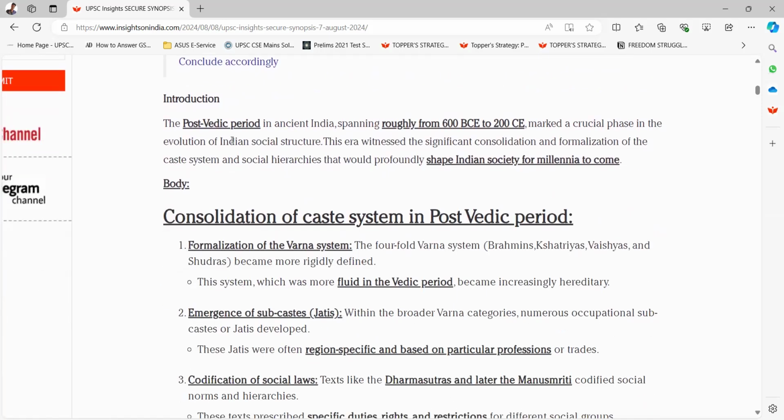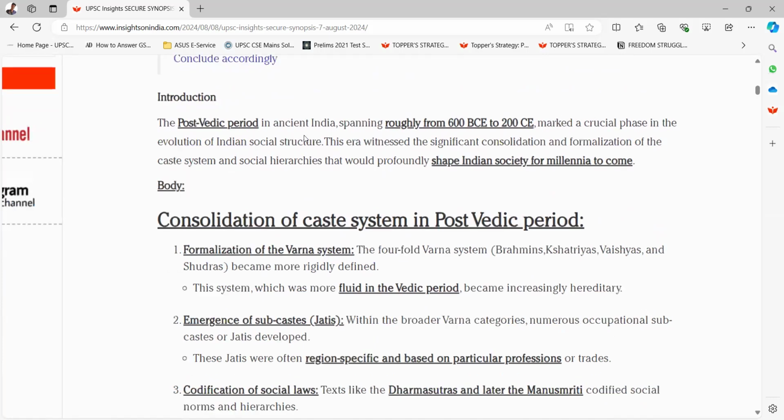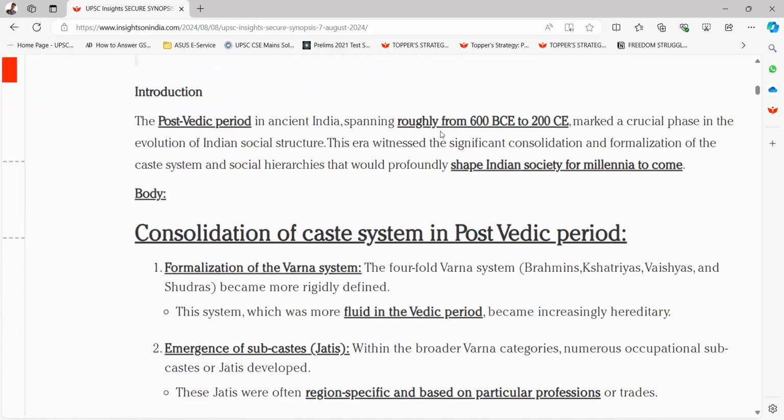Okay, introduction. The post-Vedic period in ancient India, spanning roughly from 600 BCE to 200 BCE, marked a crucial phase in the evolution of Indian social structure. This era witnessed the significant consolidation and formalization of the caste system and social hierarchies that would profoundly shape Indian society for millennia to come.